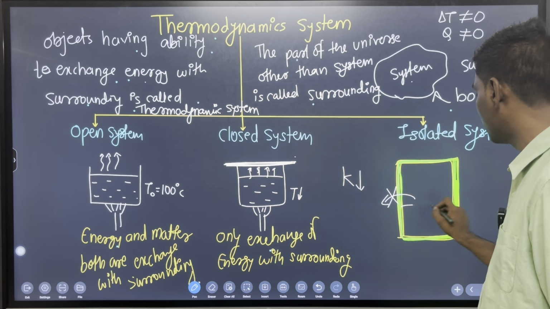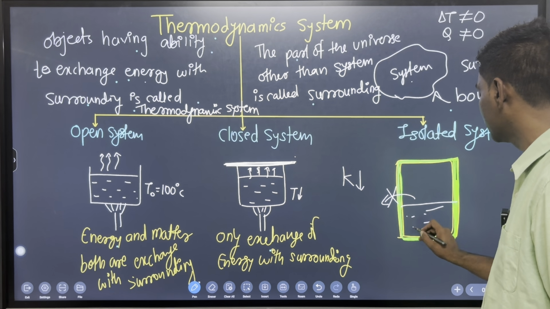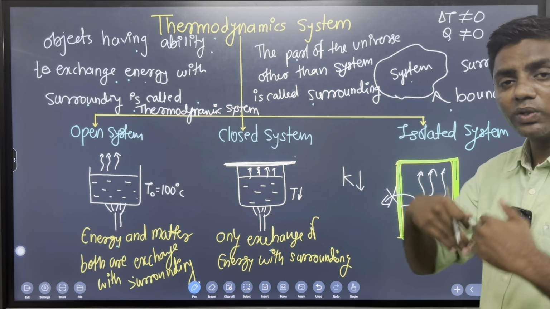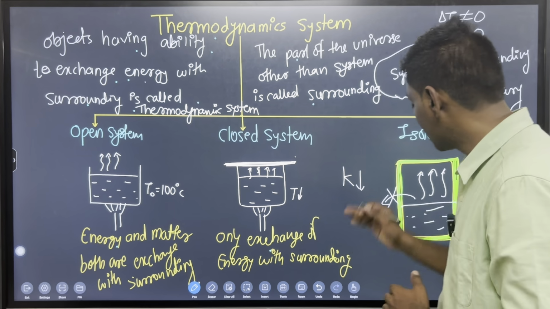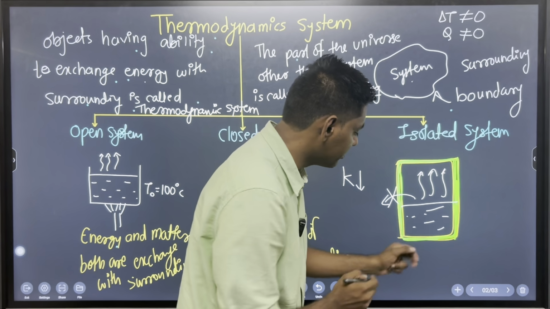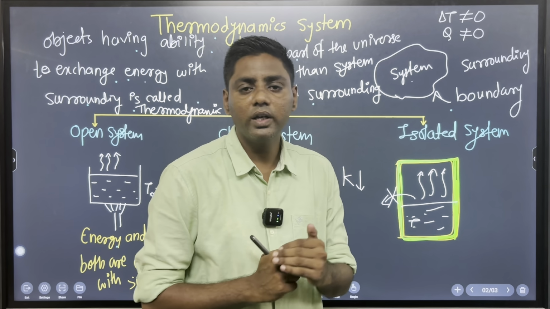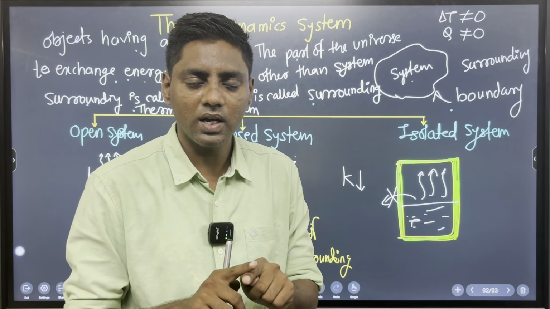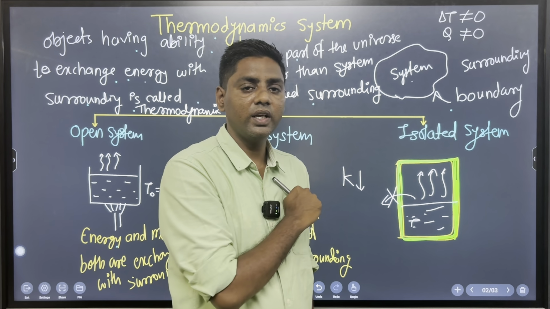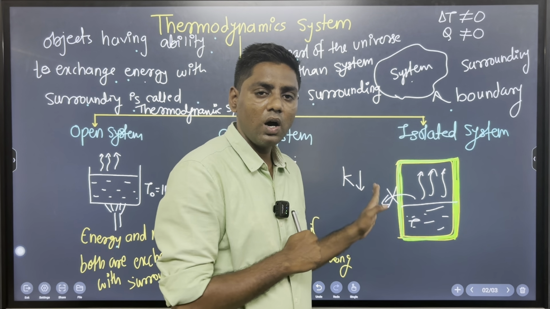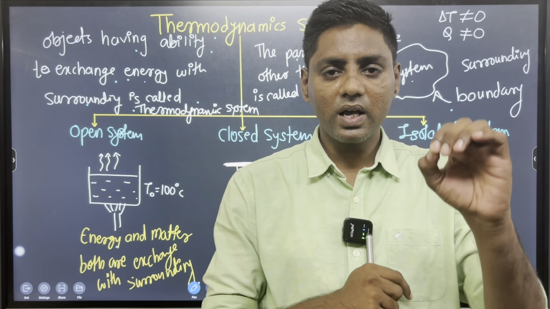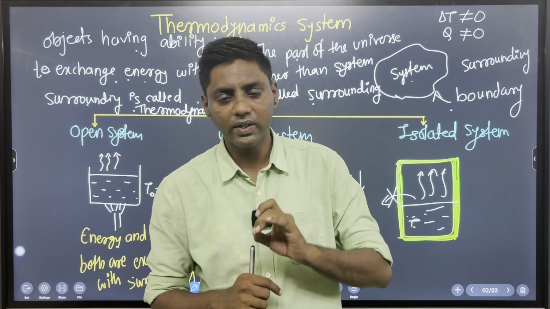So if we take hot water or hot tea as the example, the vapors stay inside that space, they do not go outside, so matter is not going outside. And what about the energy? The temperature of the hot liquid or tea inside the thermos is the same after some time. So we observe that there is no transfer of heat from inside to outside. The thermos is selected because it has very, very low thermal conductivity.